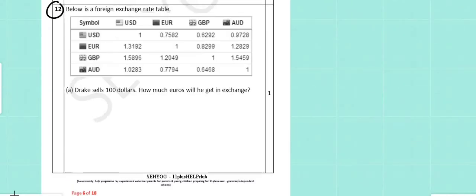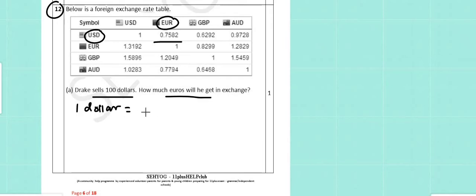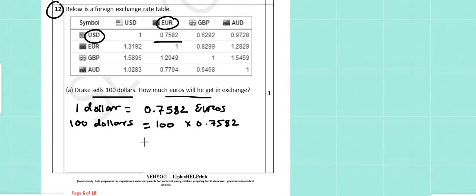In question number 12, there is a foreign exchange rate table. Drake sells $100. How many euros will he get? The exchange rate for US dollars and euro: 1 US dollar is equal to 0.7582 euros. So for $100, 100 times 0.7582. The decimal will move to the right 2 places, and we get our answer, 75.82 euros,